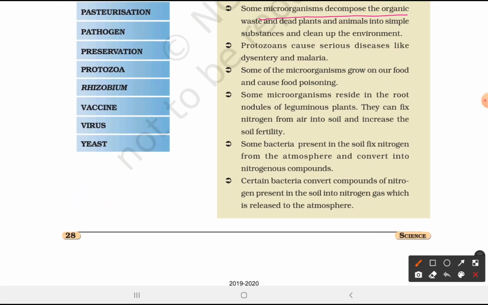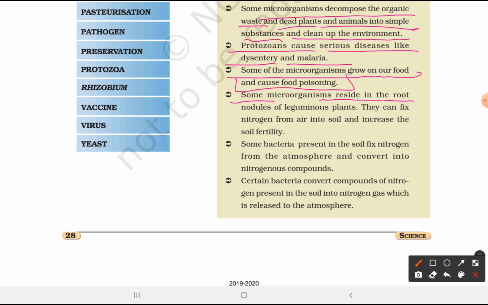Some microorganisms decompose organic waste and dead plants and animals into simple substances, cleaning up the environment. Protozoans cause serious diseases like dysentery and malaria. Some of the microorganisms grow on our food and cause food poisoning. Some microorganisms reside in the root nodules of leguminous plants. They can fix nitrogen from air into soil and increase the soil fertility.